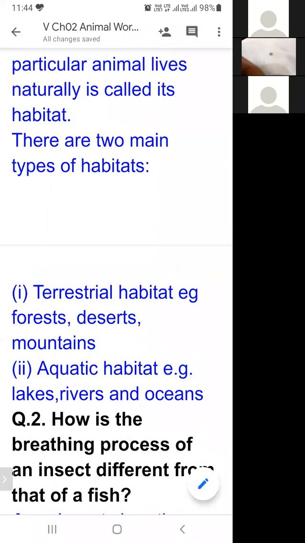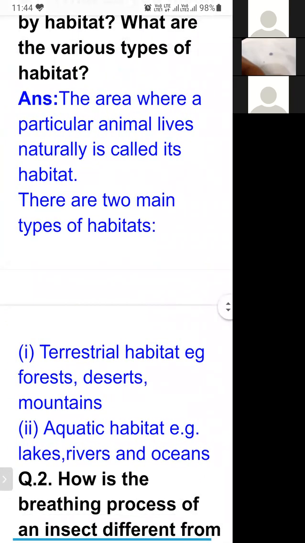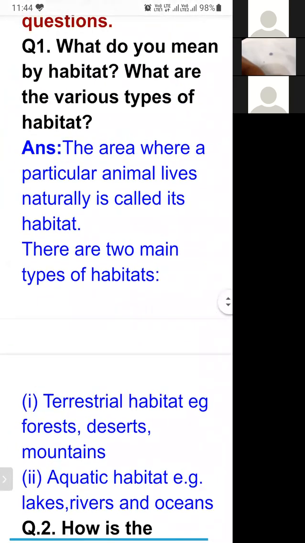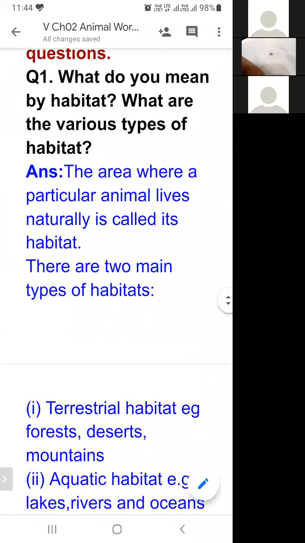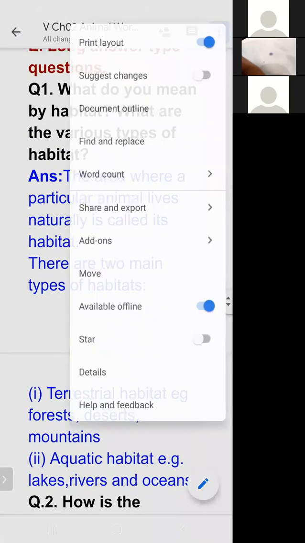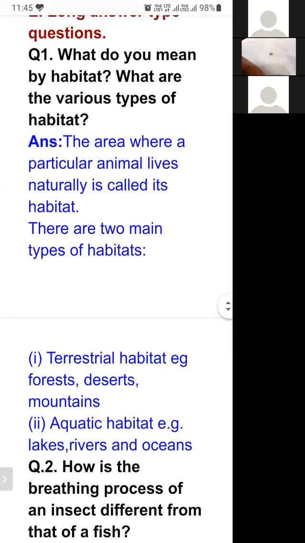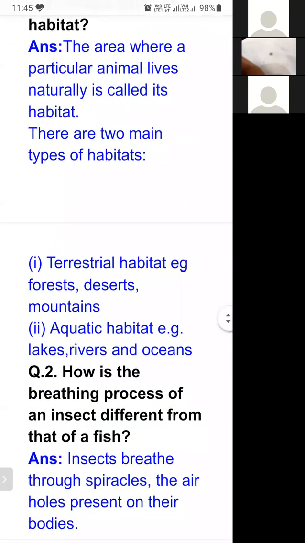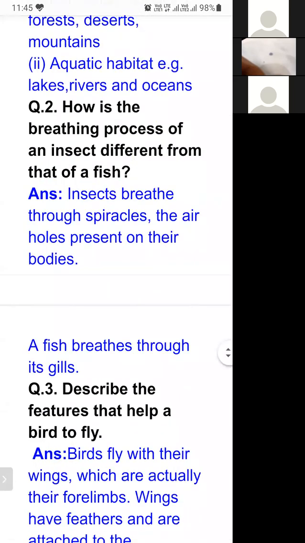So now students, the first question is clear to you. Now I'm going to the second question. How is the breathing process of an insect different from that of a fish? You have learnt about breathing in insects.